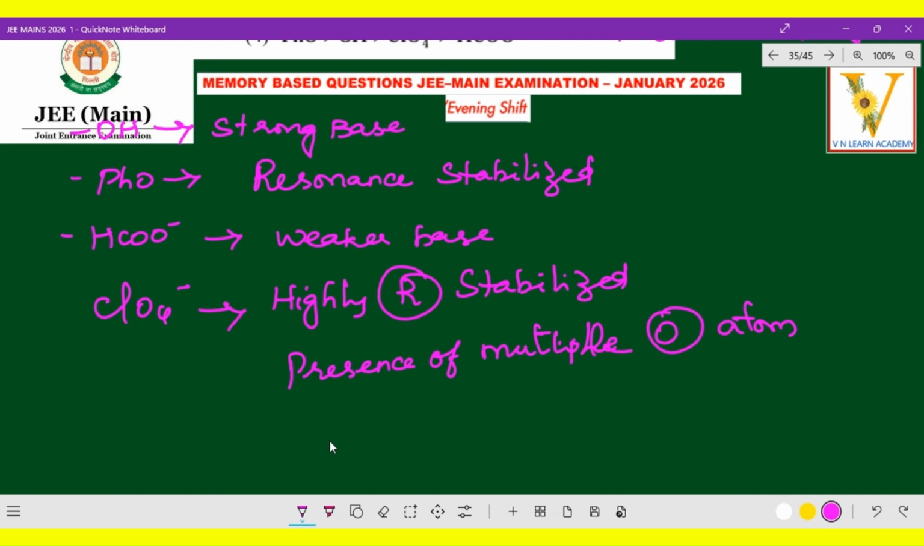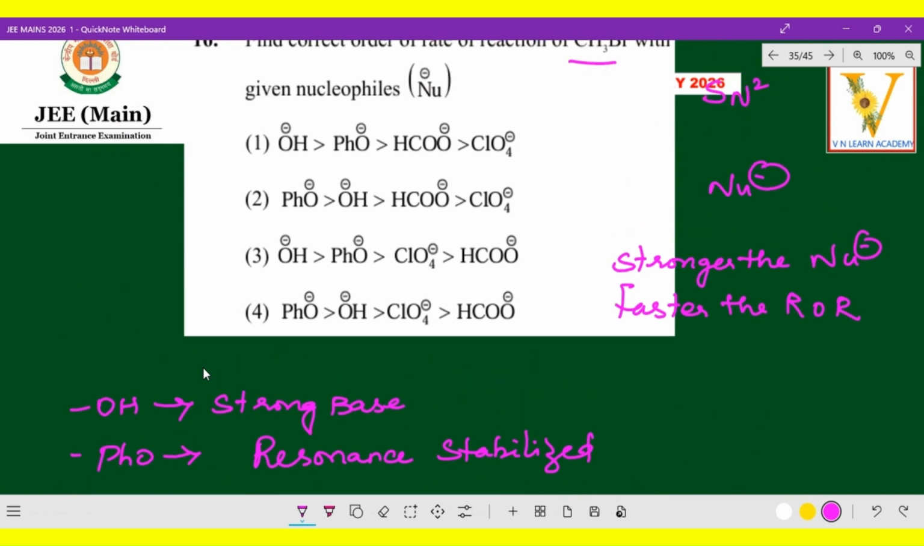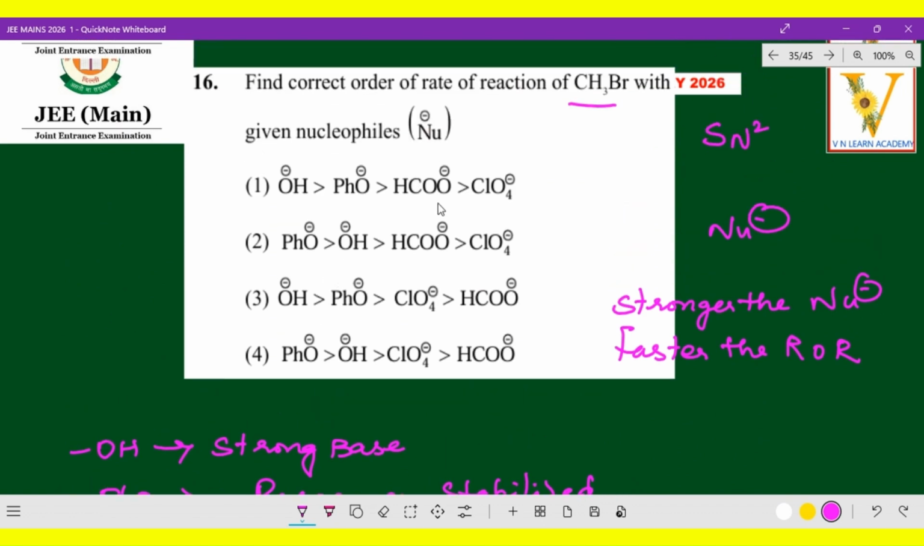Right, now based on the strength of nucleophile, the more stable anion is the less nucleophilic. So here, according to that, this is actually a conjugate base. Right, now in that order, OH minus, PhO minus, HCOO minus and perchlorate. So option A is the correct option. Hope you got that clarity. As you have learned a number of times, you have gone through this point and this topic also. I think you got that idea. Come on, let's go to the next question.